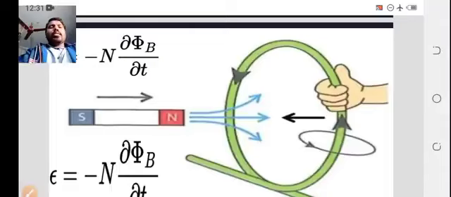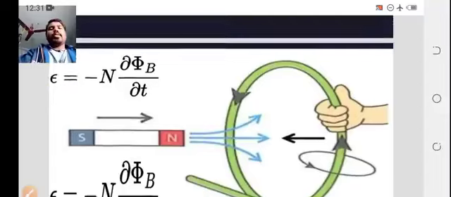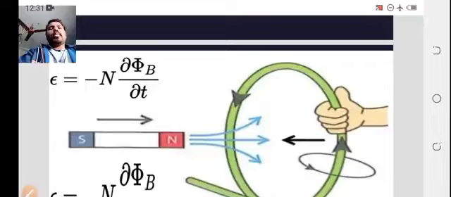This is the coil, and if the magnet is approaching towards this coil, current is generated in the coil. Whatever current is generated, it opposes the direction of the magnet. That's the reason we got minus.